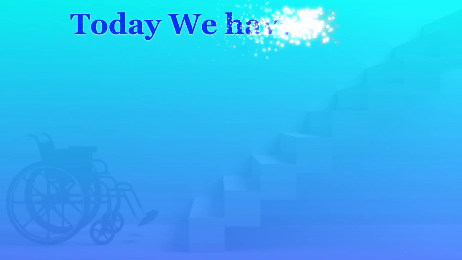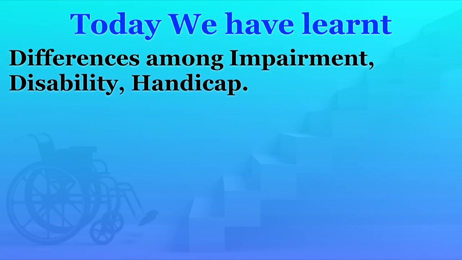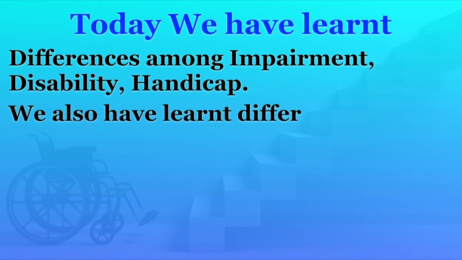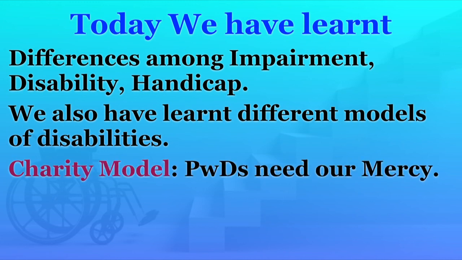So, today we have learned three words and how they differ: impairment, disability and handicap, and further, in brief, we have seen the different models of disability. Earlier the charity model was practiced. The charity model sees that persons with disabilities are the subject of mercy. There is a problem within that individual and we should extend our mercy to them and we should provide them whatever we can.